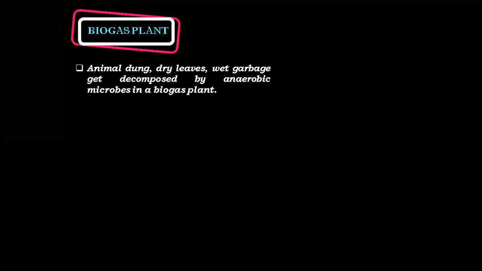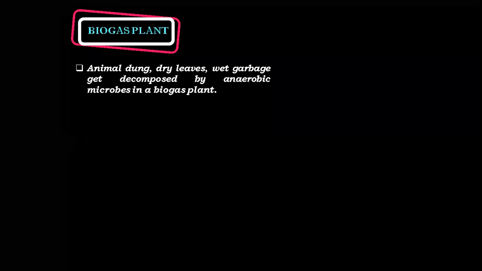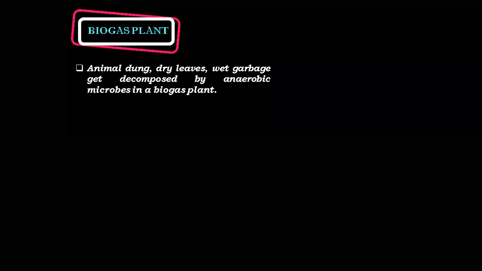What's the other name of biogas? Biogas is nothing but your methane gas. It's the methane gas, but this methane gas is obtained from the natural surroundings such as animal dung, dry leaves, and wet garbage. They all get decomposed by anaerobic microbes.